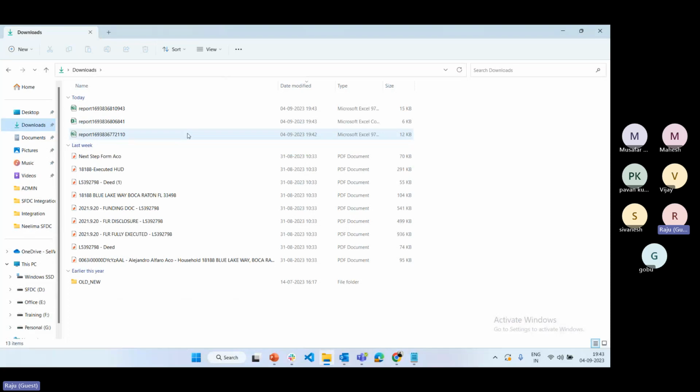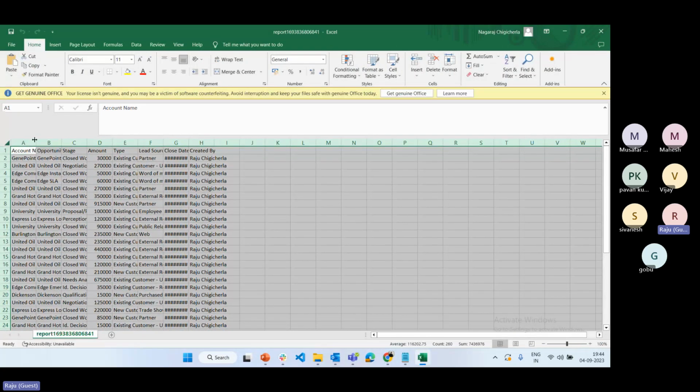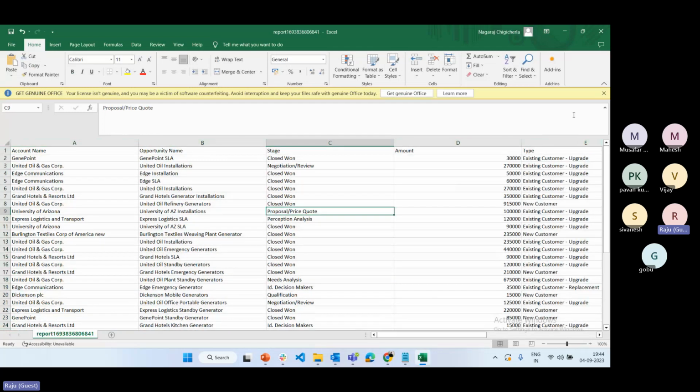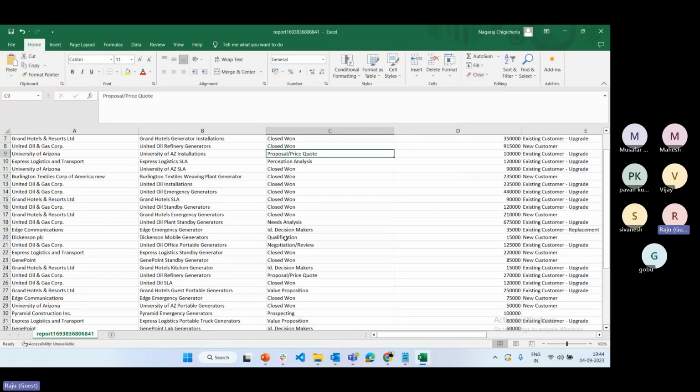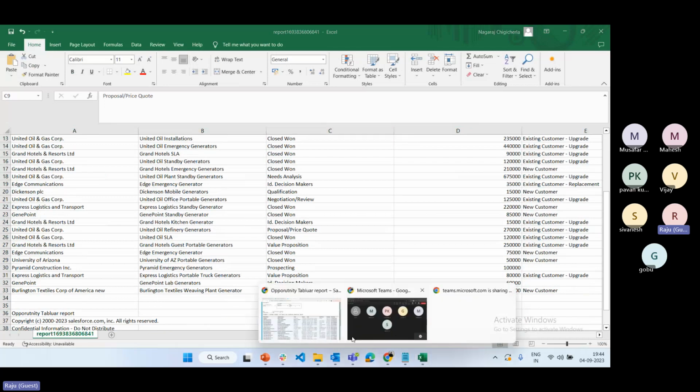See, you can check here: printable view is occupying 15 KB. A normal Excel file is occupying 12 KB. A CSV file is occupying only 6 KB. That is the reason Salesforce always recommends using CSV, because it is a lightweight file. It is simply rows and columns, the same as Excel, but it is a lightweight file. So it occupies less space and we can easily share via email. Okay. And this is one more.